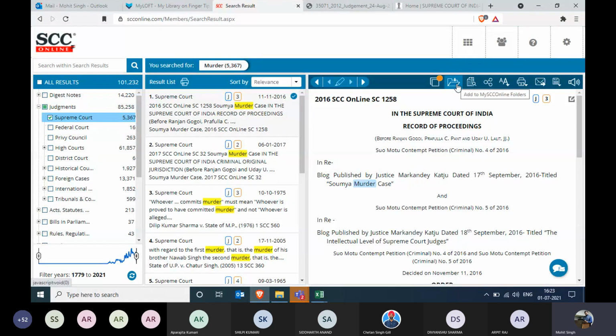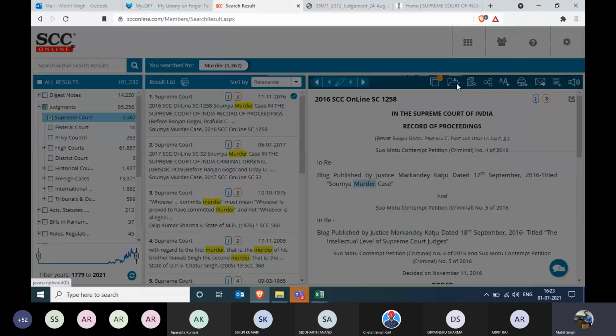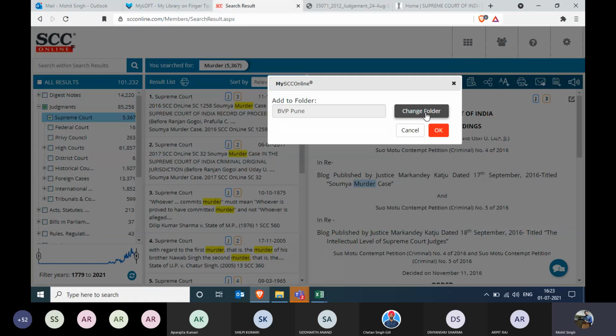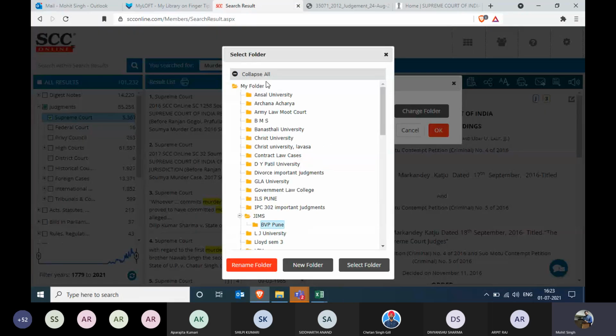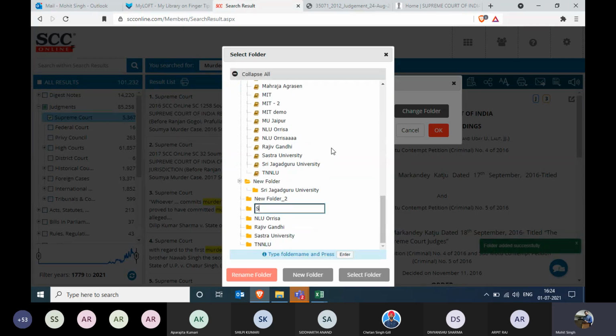I'll click on this icon, that is the add to my SCC online folder icon. And now I'll create an online folder. I click on change folder. I click on new folder and I'll type in the name. There is no limit of how many folders you can create, and it has been bound with your login ID so that only you can view it.